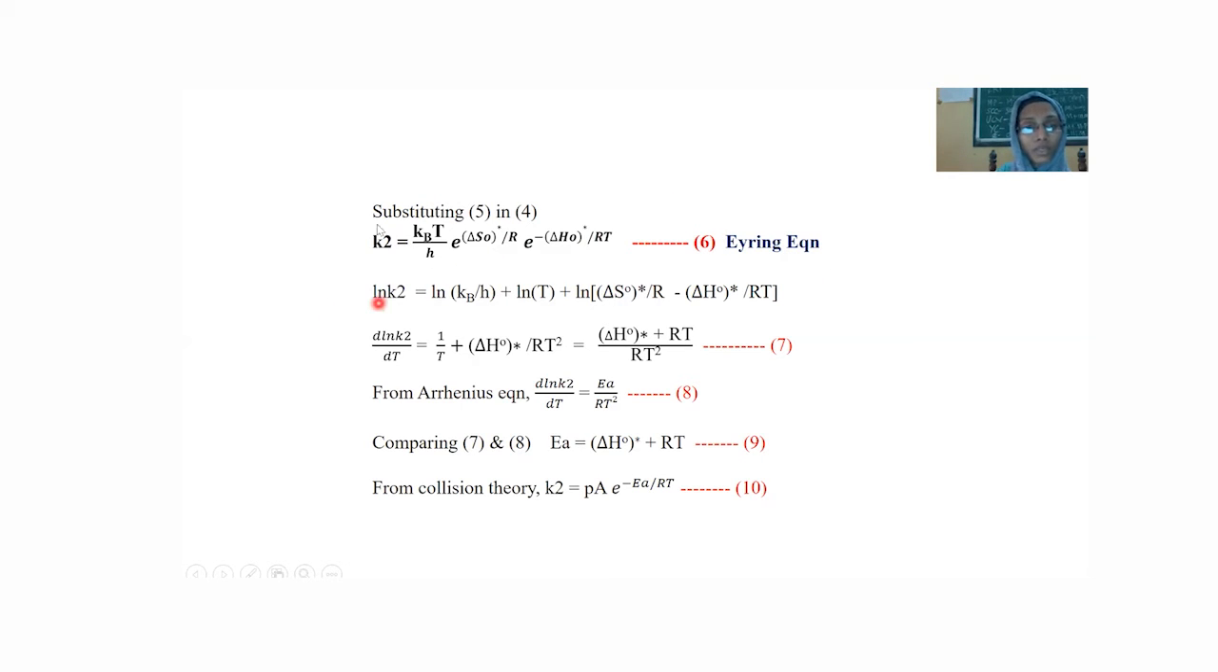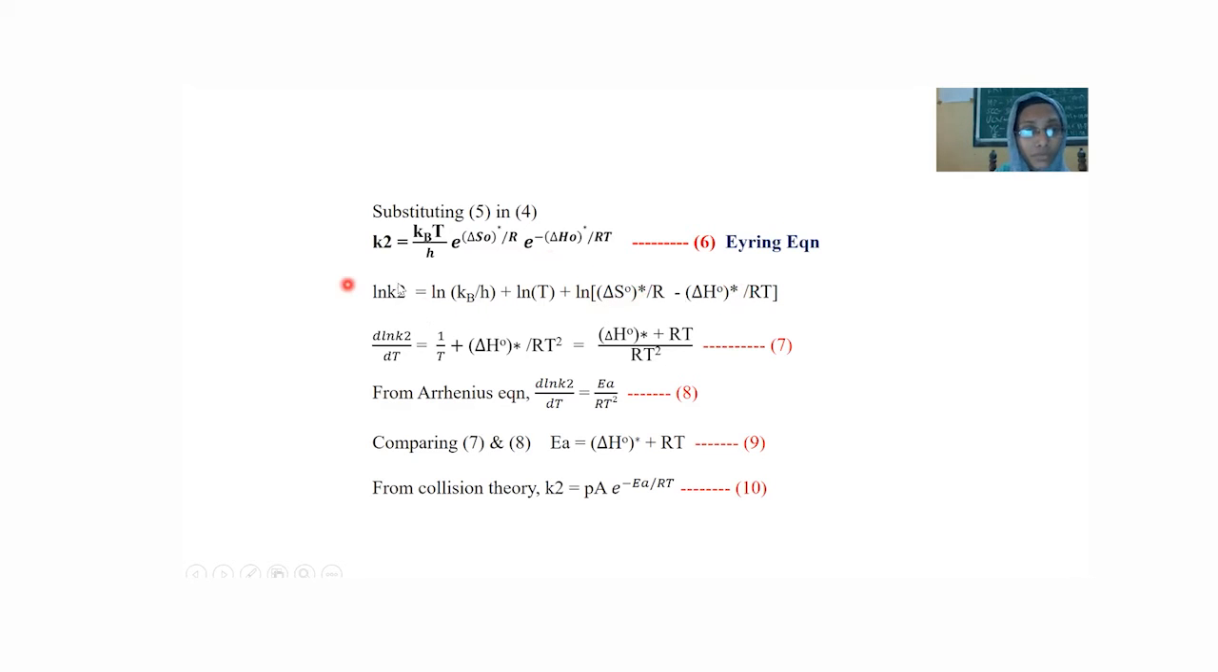Okay, then take the logarithm of this equation. ln K2 is equal to ln kB by h. Here T is variable, but these two are constant, so I separate the terms: ln kB by h plus ln T plus ln of this exponential, which is equal to delta S0 star by R minus delta H0 star divided by RT.